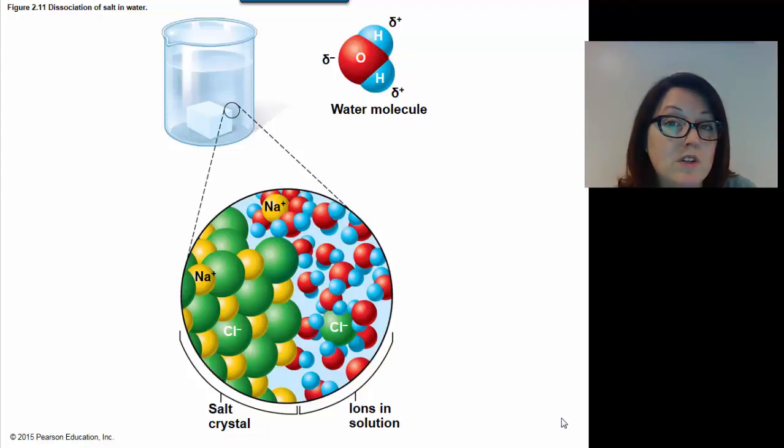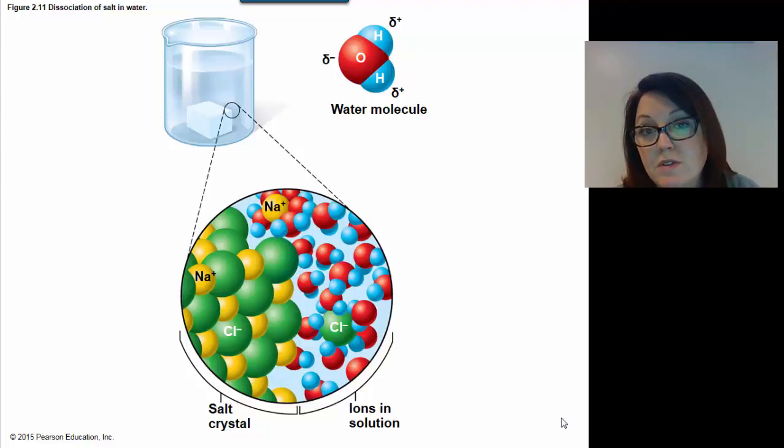Water is also a really good solvent, so that might be a new word for you. A solvent is something that can dissolve other substances, right? And water is very good at dissolving some things. If you've ever made Kool-Aid or instant coffee or something like that, you've seen this at work. In this picture here, we actually see water dissolving salt. So water is very good at dissolving some things, but not others.